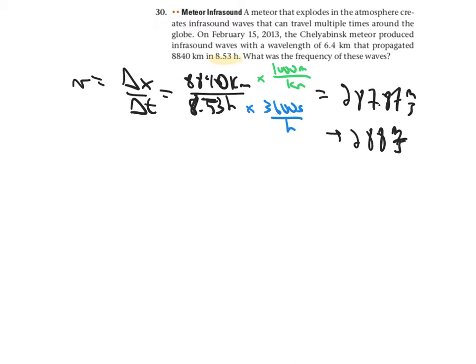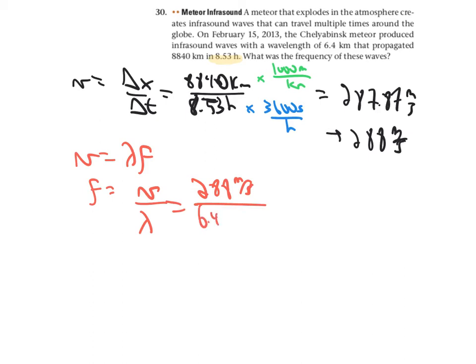And then part B, not really part B, but the next part is that the velocity is also lambda times f. So f is the velocity over the wavelength, which is 288 meters per second over 6.4 kilometers. And again, we're going to say times